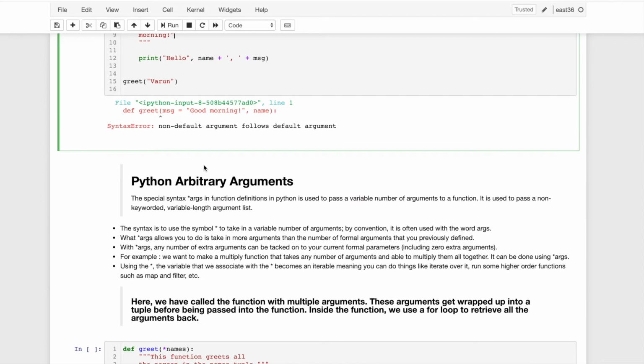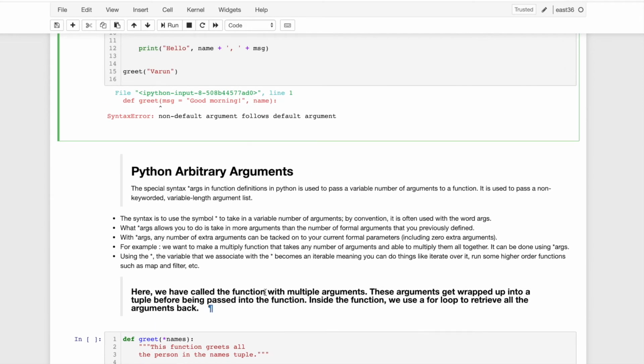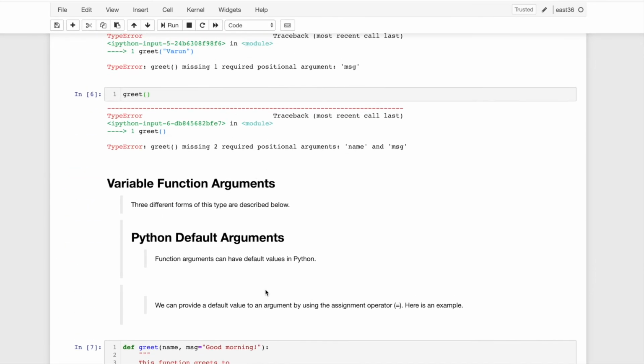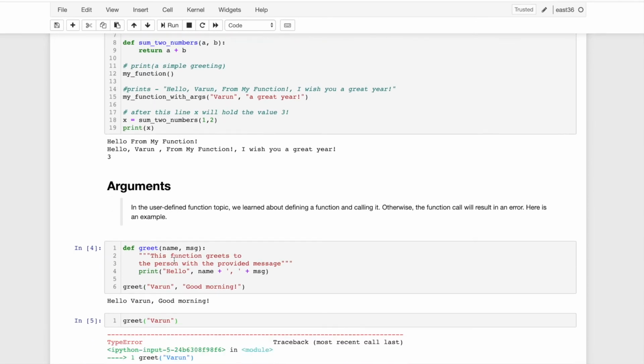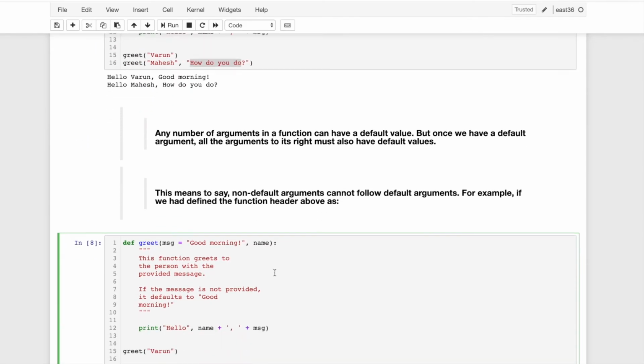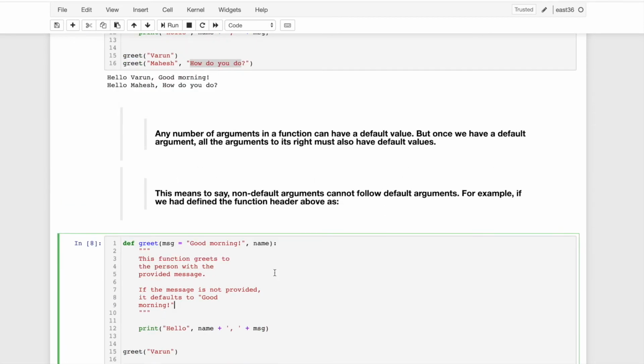Another argument type: you have heard about args and kwargs. These are called arbitrary arguments. How will an arbitrary argument work in Python? Generally here we are passing, for example, two arguments. If we have to pass n number of arguments, a list of arguments, or a list of key-value arguments, then what do we have to do? Python introduced args and kwargs, which are called arbitrary arguments, args and keyword args.